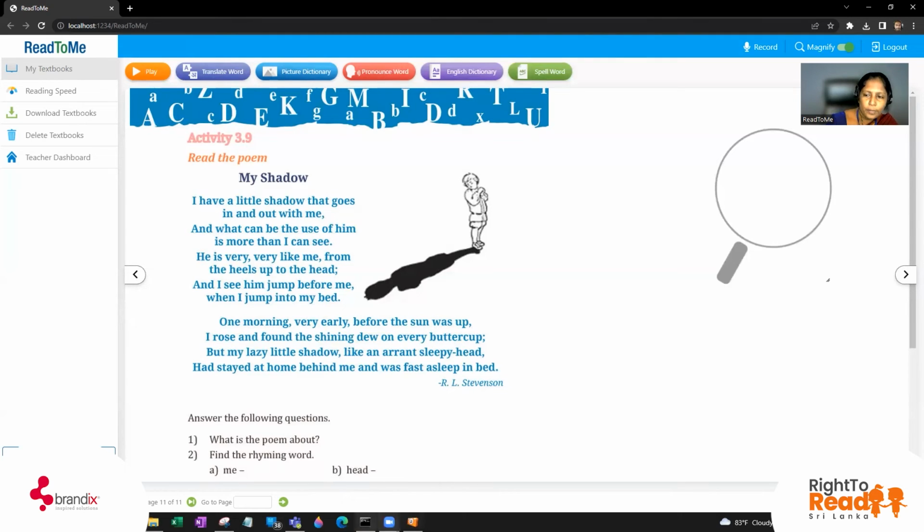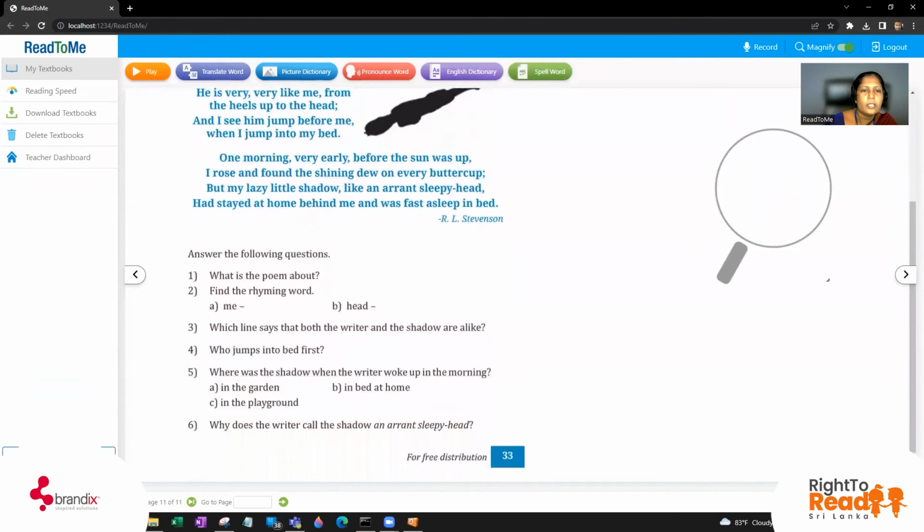Okay, now we are moving to the questions. Okay, now look at the book. This is of course a task sheet, so this is for your homework. What I want to tell you, answer the following questions. Question number 1, what is the poem about? It's very easy. What it is, it's about shadow, right?